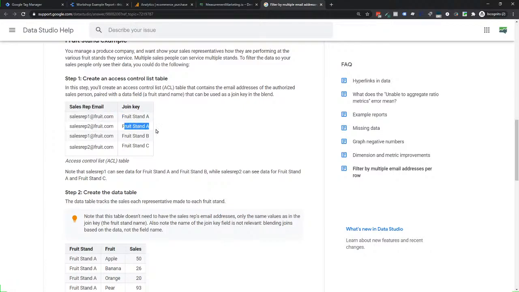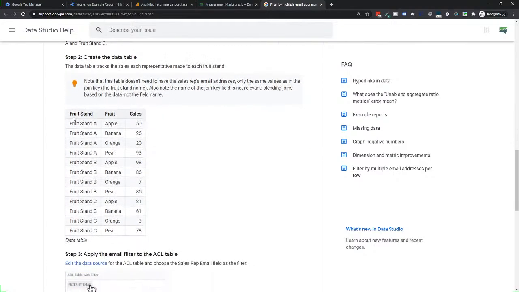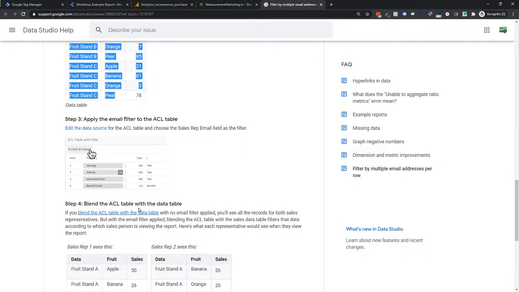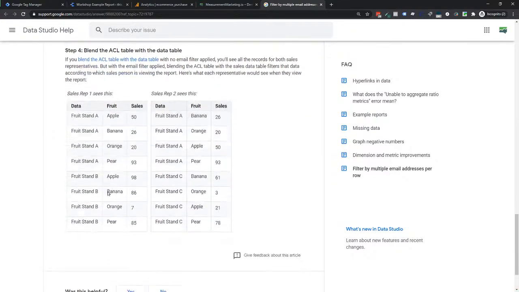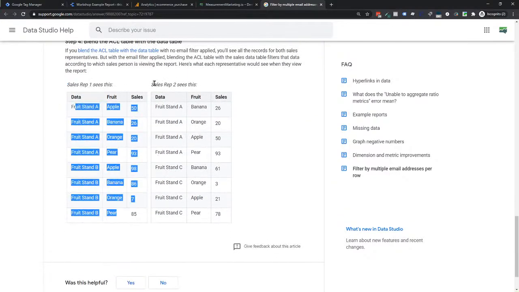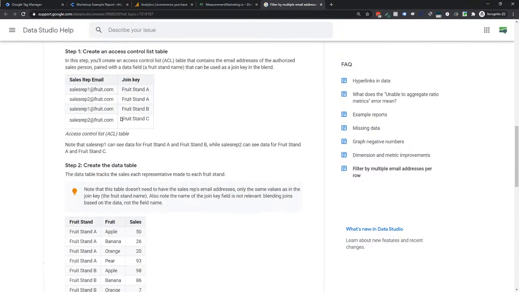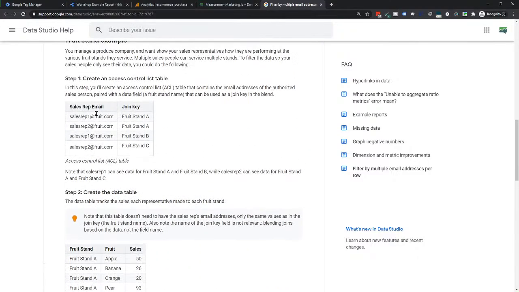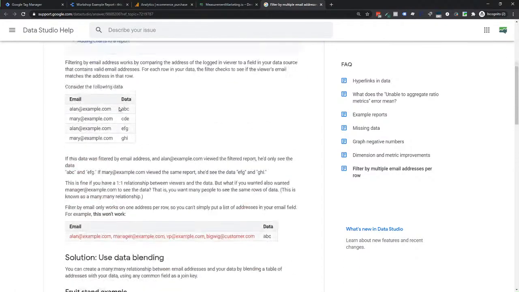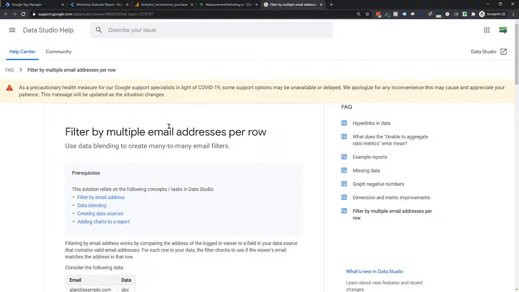But the way to join it was this email has access to this stuff. This email has access to this stuff. And then there was another data source that actually was the details of everything. And then you connect the dots. So I wanted you to know that was out here so you could do things like that. So the right email sees the right stuff, even though they're getting it from only two data sources, one that defines which email should see what, and then the actual data source of everything. And there's a way to combine them. So just know that was also an update that wasn't possible before. And they wanted to make sure that you knew that was possible in Data Studio.